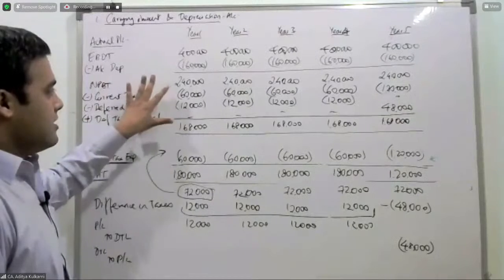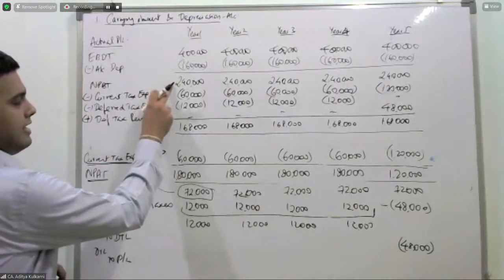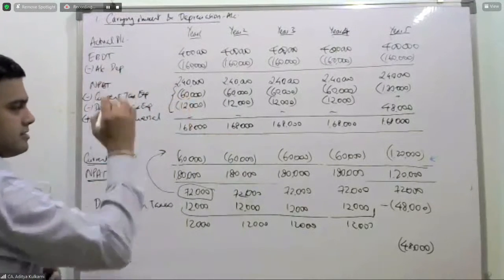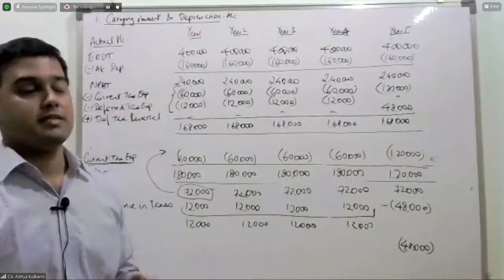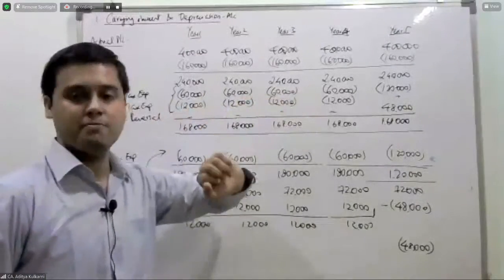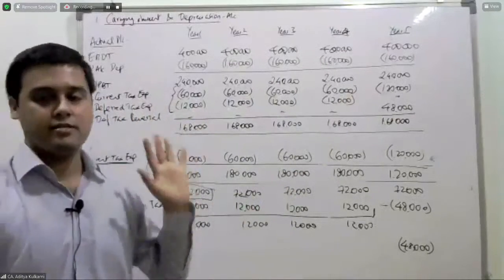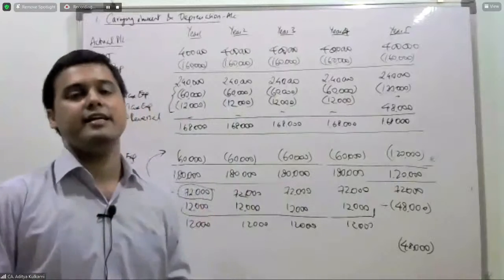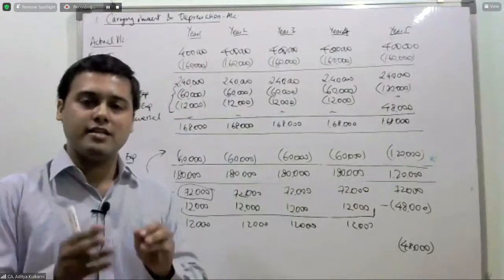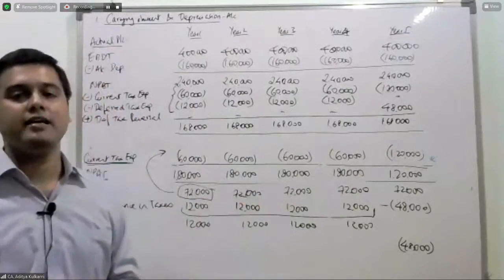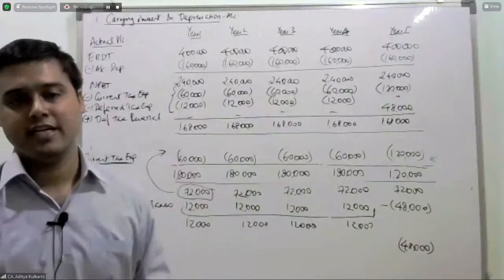So each year, now I can tell my investors, look, 2,40,000 is NPBT. My tax expense is 72,000. Tax rate is 30%. So 2,40,000 into 30%, 72,000. 1,20,000 minus 48,000 is also 72,000, which is 30% of 2,40,000. This is the intention. I do not want to distort my figures on account of certain differences that arise between my tax treatments and my accounting treatments. So therefore, the concept of deferred taxes.